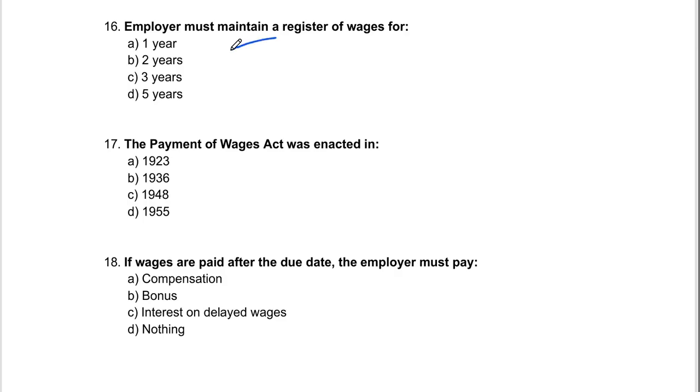And let's see the question. Employer must maintain a register for wages for how many years? So the correct option will be option C, a period of 3 years. When I gave my examination, I completely remember that this question had come in my examination. Maintain a register of wages, how many years? So 3 years. These few questions in your UGC NET examination will come repeatedly, no doubt, and these questions are for every candidate to attempt.